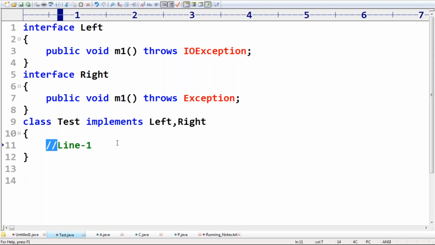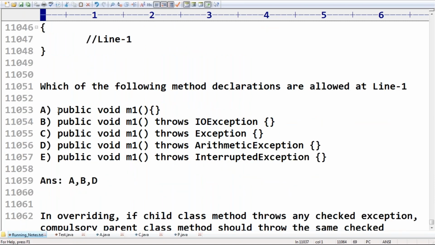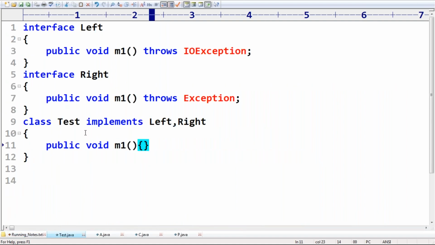In the child class, now I'm trying to take the first option. Now observe carefully. My first option is at line 1 in the child class. Can I take this method or not? This is the first doubt. Can you please confirm? Is it acceptable or not?